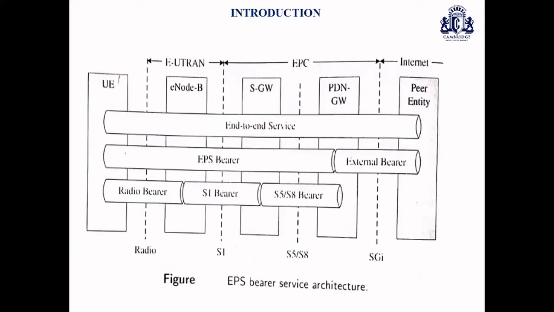where it has several layers, several end-to-end services. Each end-to-end service has a specific bearer service provided. An EPS bearer, as you see in the figure, has multiple interfaces. Across each interface, it is mapped to the transport layer. An S5 or S8 bearer service transports the packets of the EPS bearer between the serving gateway and the PDN gateway, while the S1 bearer, as you can see in the figure, transports the packets of the EPS bearer between the eNode B